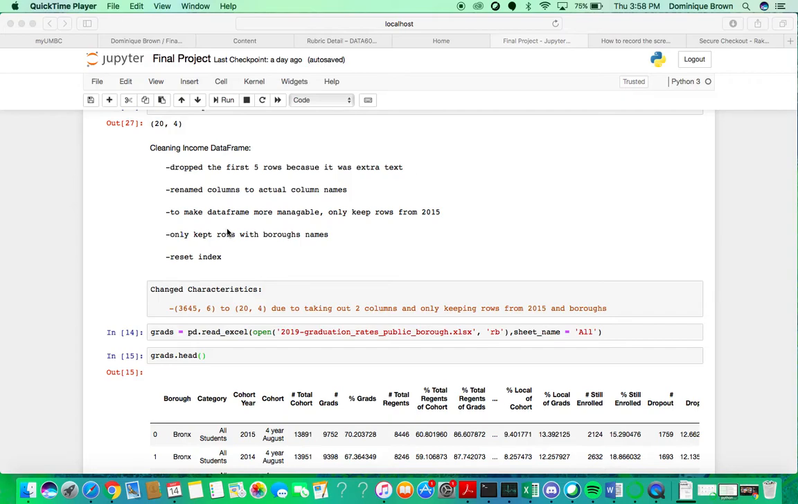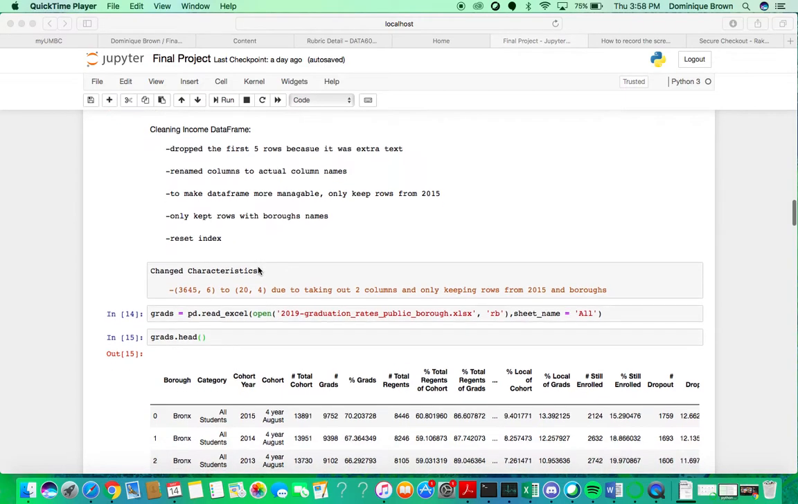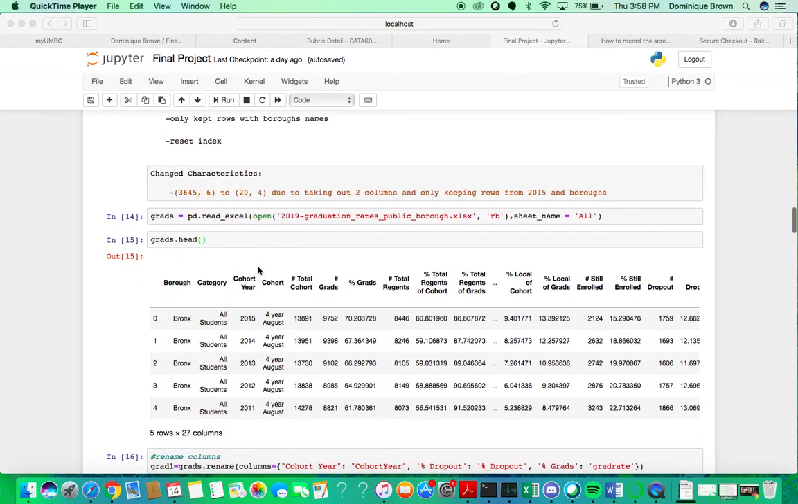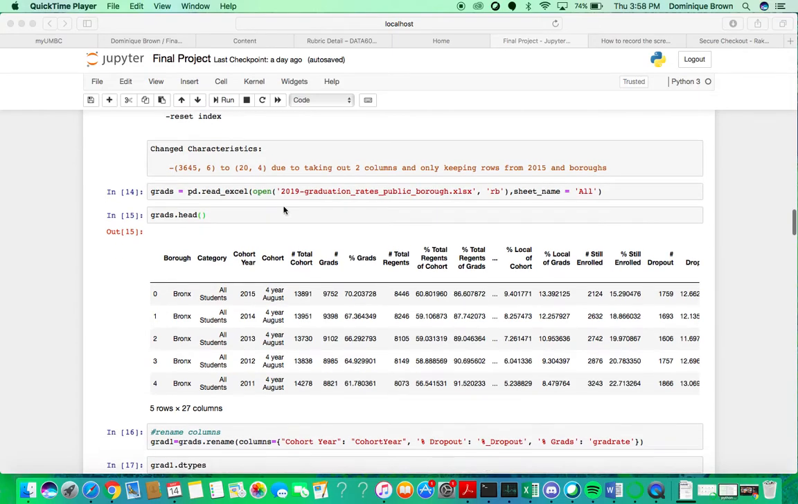Overview of what I did: I dropped the first 5 rows because it was extra text, renamed the columns to actual column names to make the data frame more manageable, only kept the rows from 2015 and only kept rows with borough names, and then reset the index. The change characteristics were that it went from 3,645 rows and 6 columns to 20 rows and 4 columns due to taking out 2 columns and only keeping rows from 2015 and the boroughs.